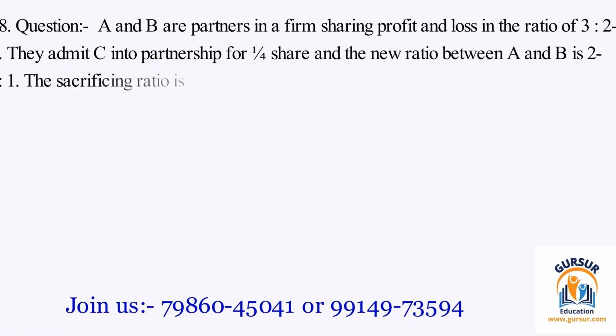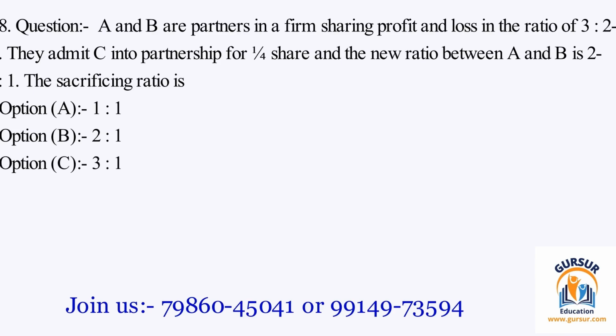Question number 8. A and B are partners in a firm sharing profit and loss in the ratio of 3:2. They admit C into partnership for 1/4 share and the new ratio between A and B is 2:1. The sacrificing ratio is, the option A is 1:1. The option B is 2:1. The option C is 3:1. The option D is 2:3. The right answer of the question is option C, and that is 3:1.